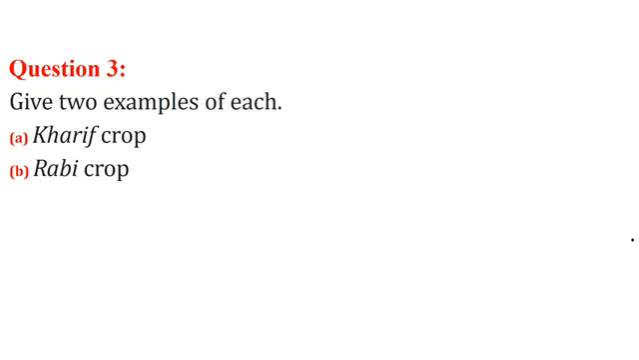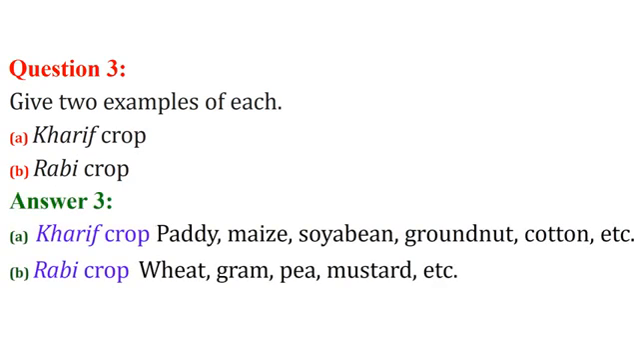We have just seen in the previous question, now we can answer it very comfortably. Give two examples of each, Kharif and Rabi. Kharif is paddy, maize, soya bean, groundnut, cotton, and Rabi is wheat, gram, pea, mustard.